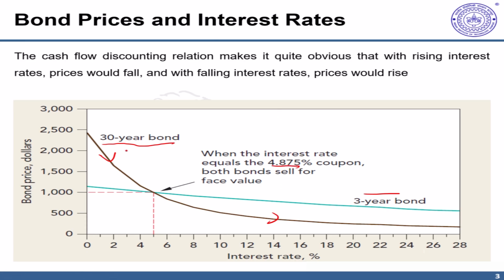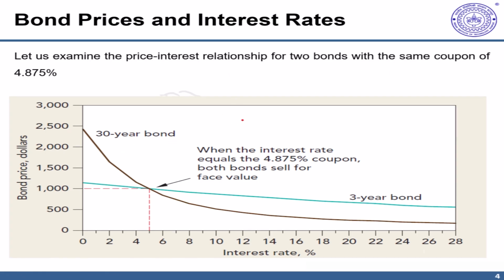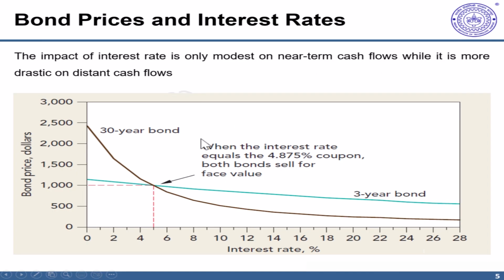Now, please note a very interesting pattern emerges when you observe these cash flows. You can see that the impact of changes in interest rate is rather more drastic on this 30-year bond. You can see the decline is quite sharp as compared to the 3-year bond, which seems to be rather less sensitive to changes in interest rates. The reason is quite simple.